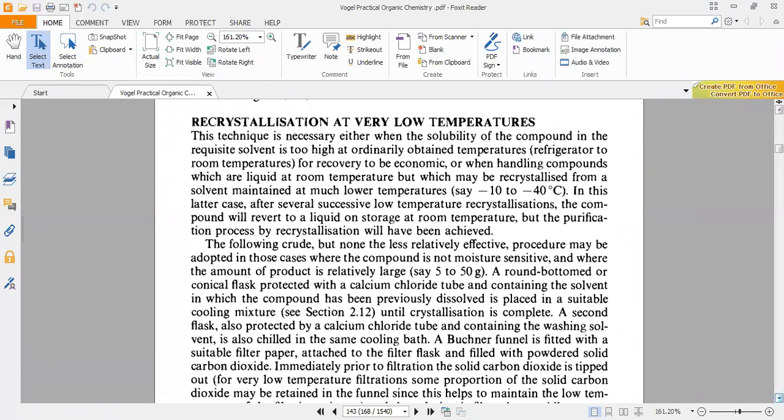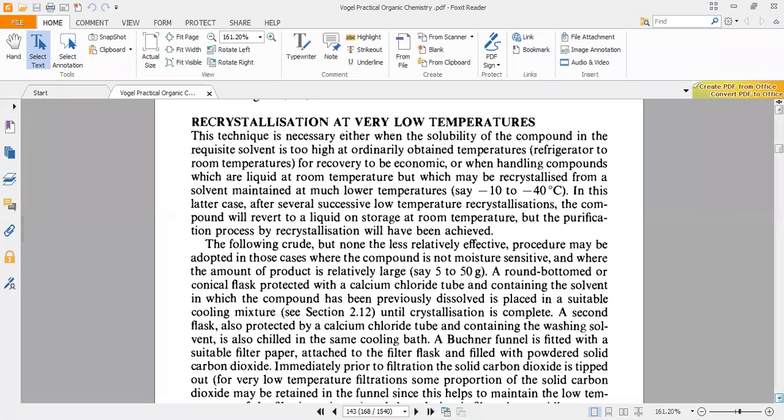Yes, solid carbon dioxide is in fact called dry ice because it has a temperature of approximately minus 50, minus 150 degrees Celsius. That is the melting point. At that temperature the solid carbon dioxide converts into liquid, and when it converts into liquid, it instantly converts into gas.